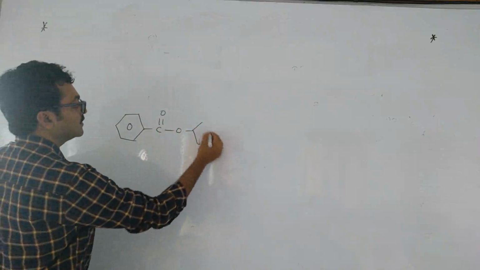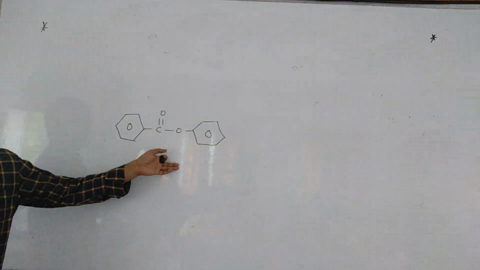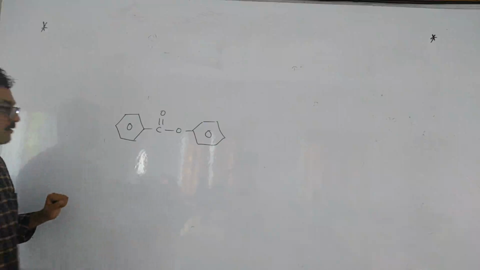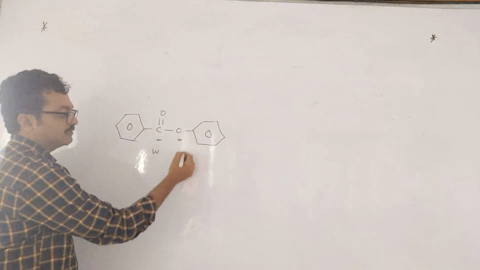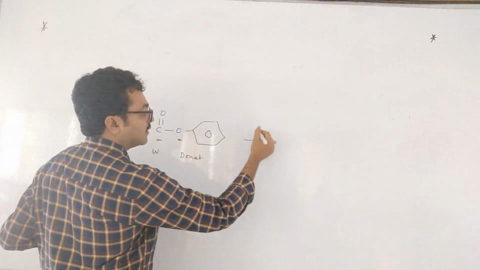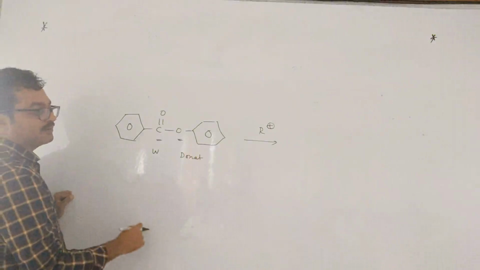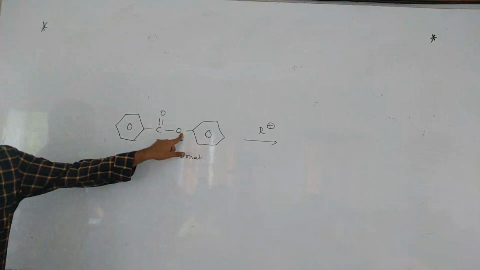So suppose this is there. What is the name of this? Phenyl benzoate. Phenyl benzoate is there. So which group is this? Withdrawing group. And this is the donating group. Then if I add any electrophile like Cl plus or R plus, any electrophile, at which position will it come, children? See the point, study and tell which position it will come. This is the donating group O minus.